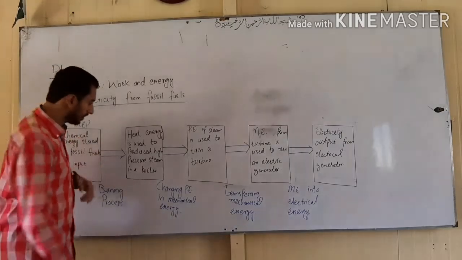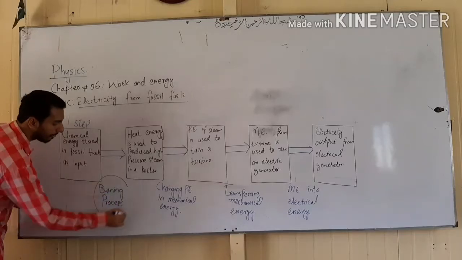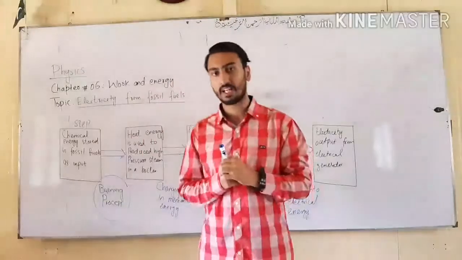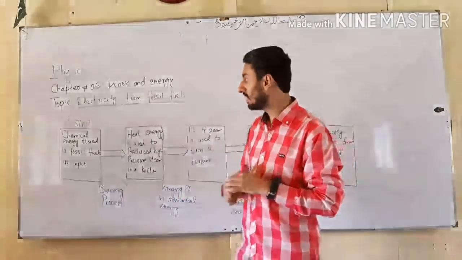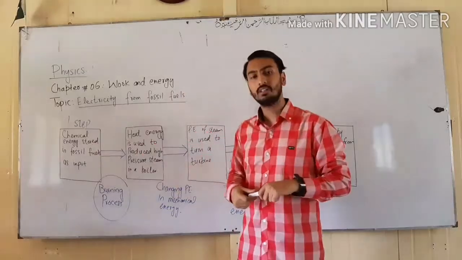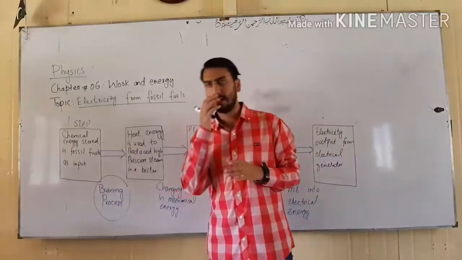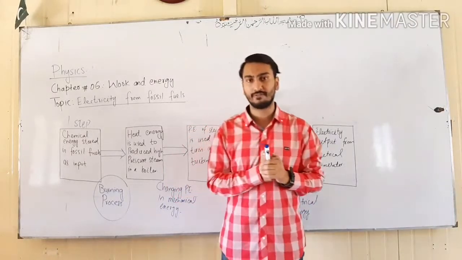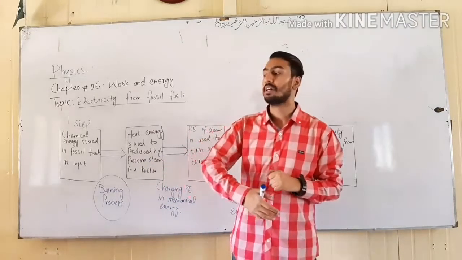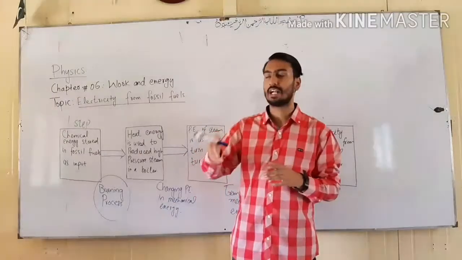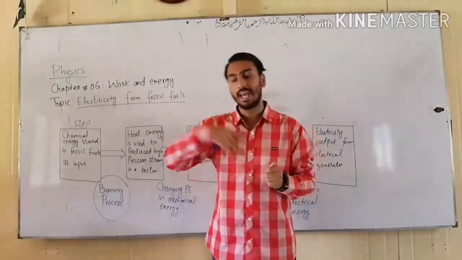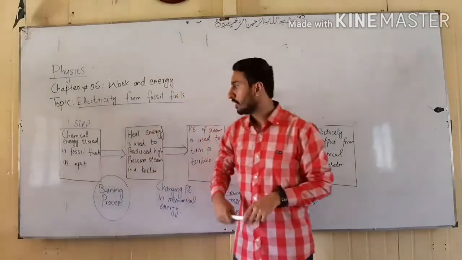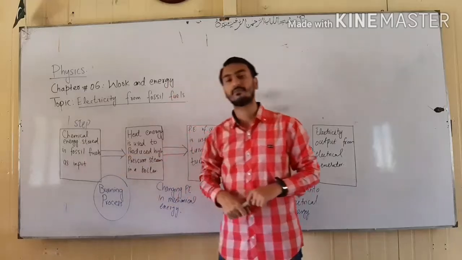Students, when fossil fuels are used, what is the process? Burning process. Fossil fuel is burned in thermal power plants. When fossil fuel is burned, a lot of chemical energy is given as an input. We studied in previous lectures that when we burn fossil fuels, carbon dioxide is produced along with the heat energy. We also know that when it combines with oxygen, water and heat energy are produced. A lot of things are produced when the fossil fuel is burned.